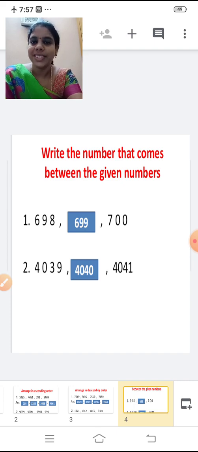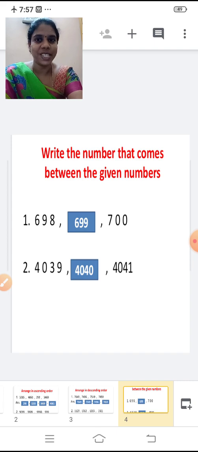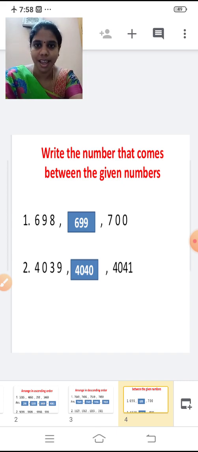698, 700. Now tell me children, what number comes between 698 and 700? Think and tell me the answer now. Yes, very good. 699. 699 comes between 698 and 700. Second one,